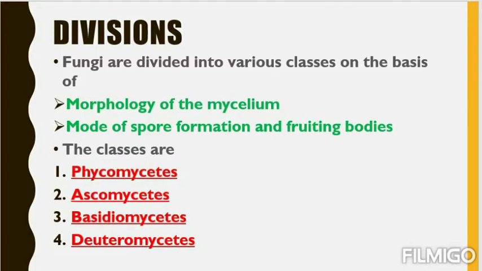And the mode of formation of spores. How the spores are produced, which spores are produced. According to that, we can read about the different divisions. Now you all know what we are going to read, that is the individual classes. Now we'll go one by one.